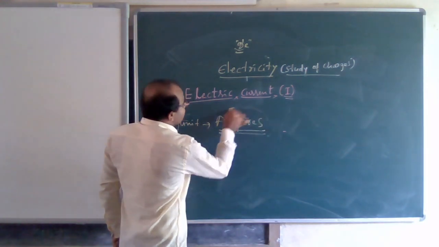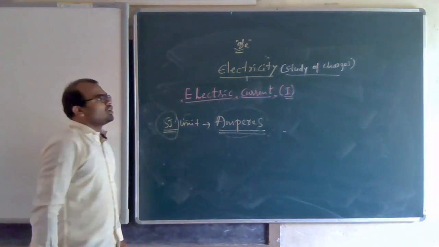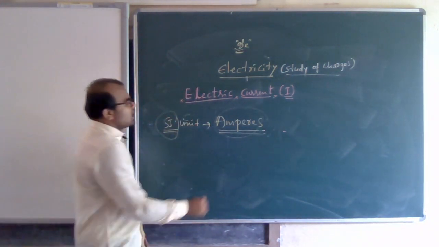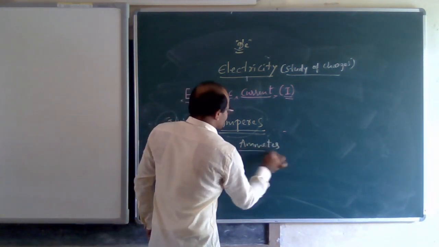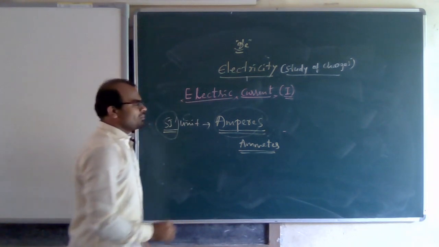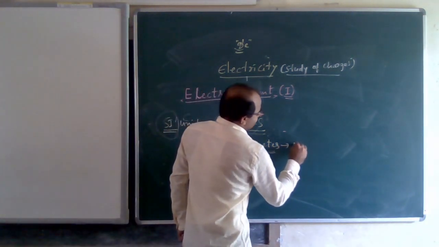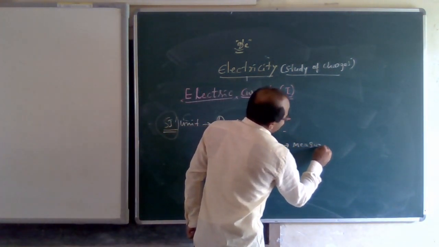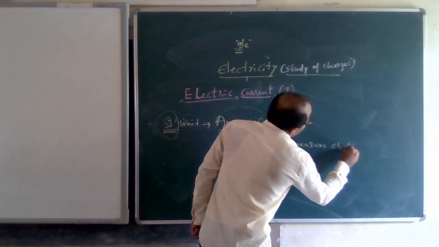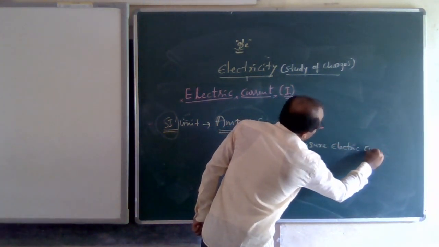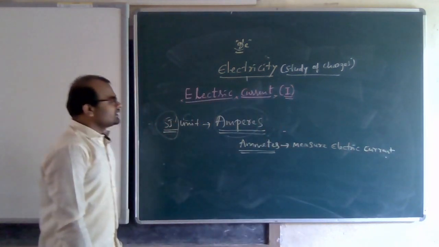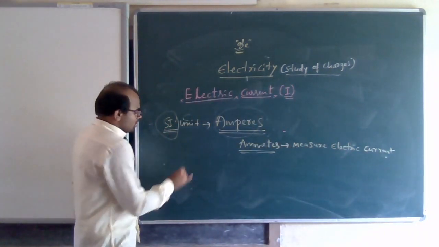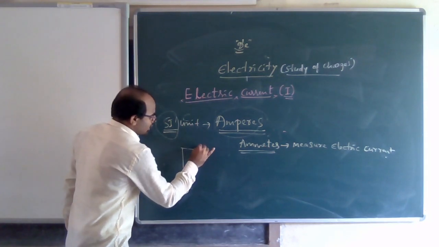And the instrument through which we measure electric current is the ammeter. Ammeter is the instrument we use to measure electric current. Okay. So how is it connected?